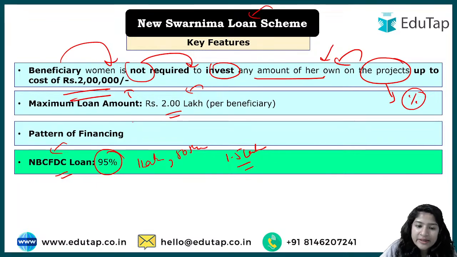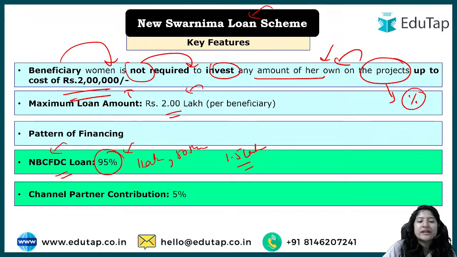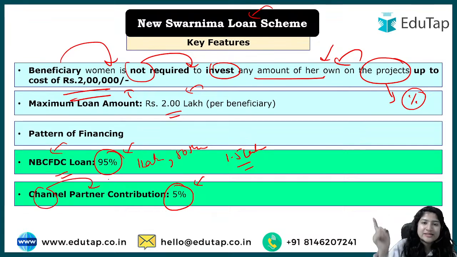So the implementing agency will provide 95% of whatever loan the applicant wants to have, but the government has said that the remaining 5% has to be contributed by the channel partner as well. The channel partner, as we understood, is the channelizing agency of the state. So who will contribute 5% of the project amount? The channel partner, and 95% will be by the implementing agency.